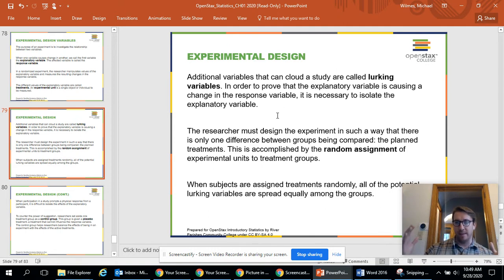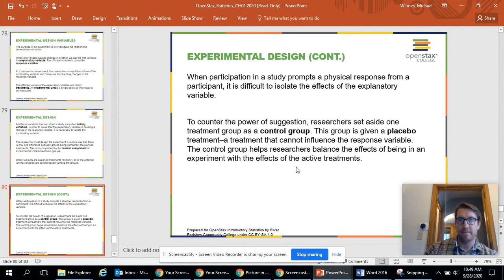We would need a sample size large enough to have young people and old people, and not just a bunch of old people taking one type of the medicine and young people taking the other, because that would give us very different responses. So we need to randomly assign our treatment groups. When we assign randomly, the lurking variables are spread equally and then they are mitigated.